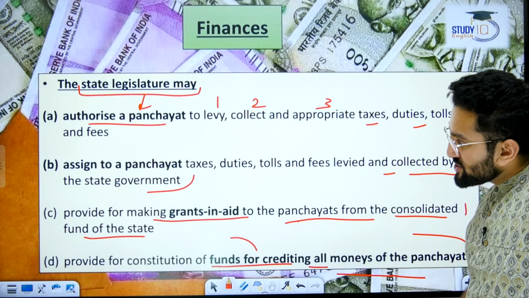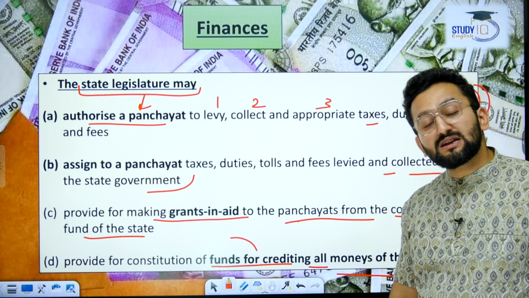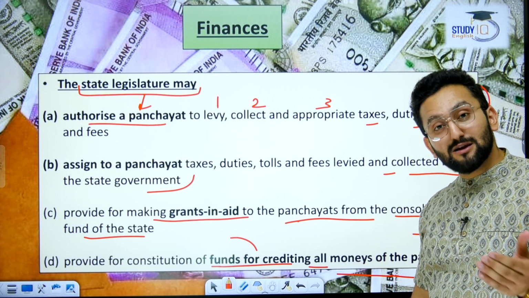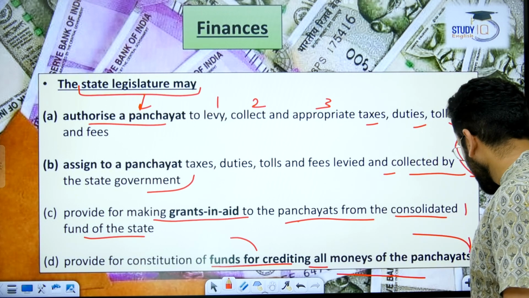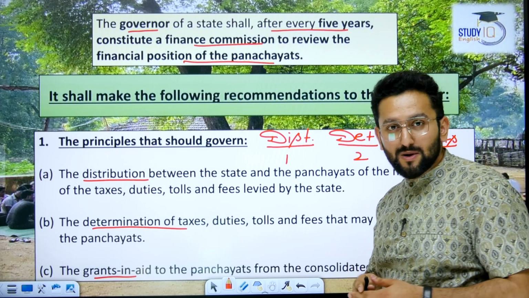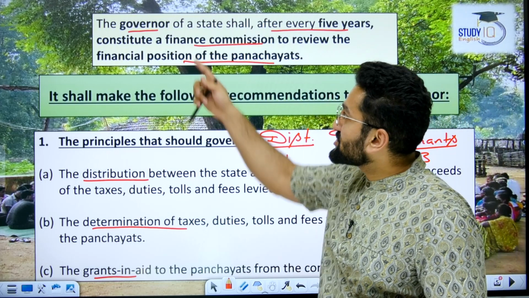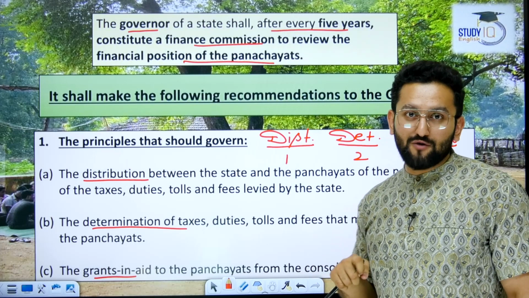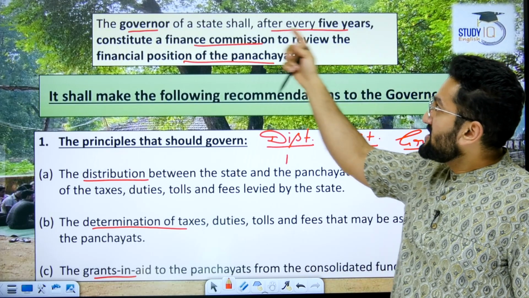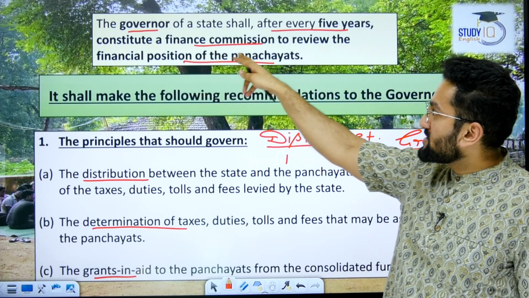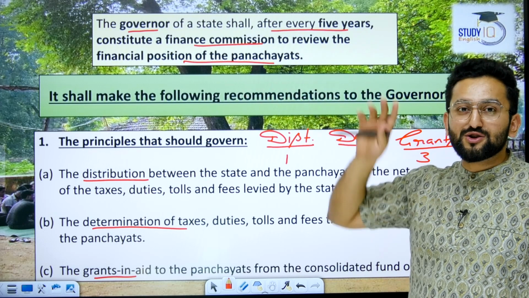So for financial matters, a state government gets recommendations from the State Finance Commission, which is a constitutional body as per the 73rd Constitutional Amendment Act. And this is constituted by the Honorable Governor of that state. After every 5 years, a Finance Commission is constituted to review the financial position of panchayats.